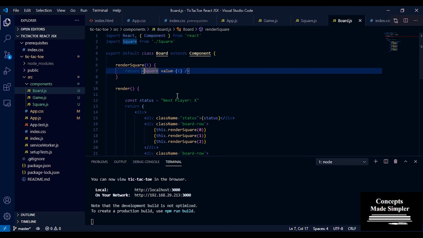It's a function, so it will take this square and convert all this information into your basic HTML. If you want more in-depth knowledge, I recommend you go to reactjs.org. But as a beginner, I don't want to go so deep and make this video long and boring. So I'm just going to the basics.